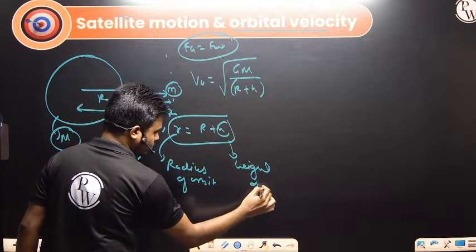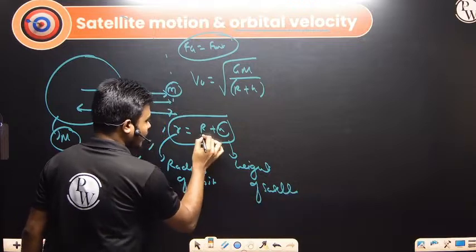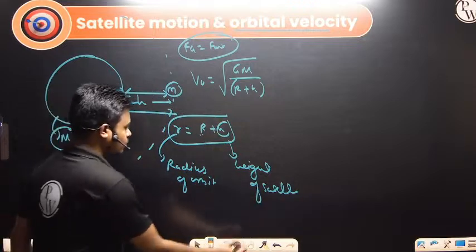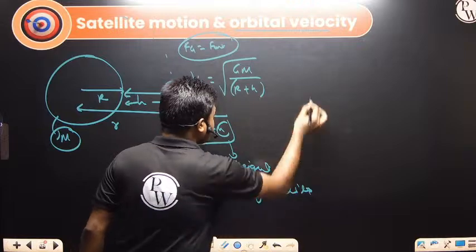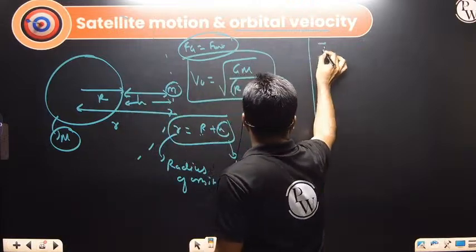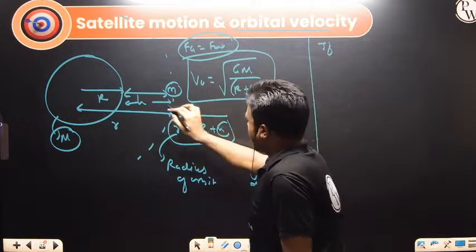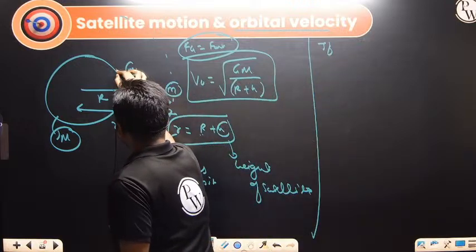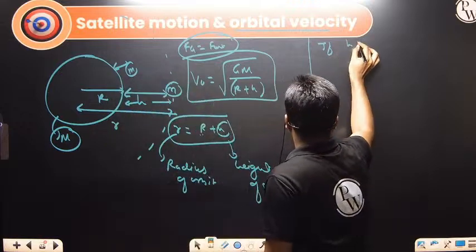Okay, so this will be the height of the satellite that we have, and obviously this will be the radius of the earth, R plus h. This will be the height of the satellite. So this is the orbital velocity. And if the satellite is revolving near the earth, then this h value is less. h is very much less than R.